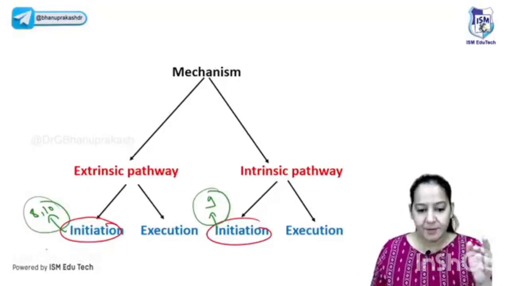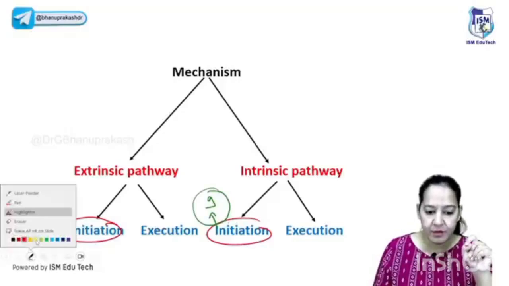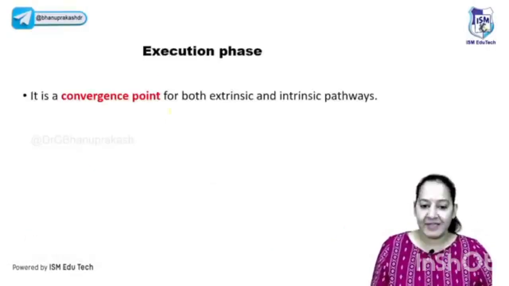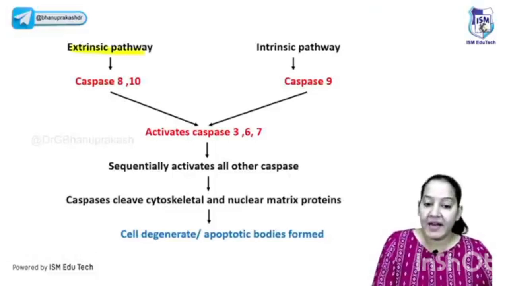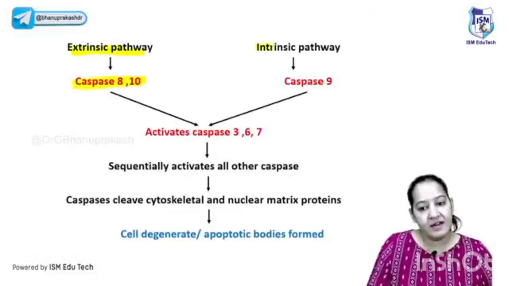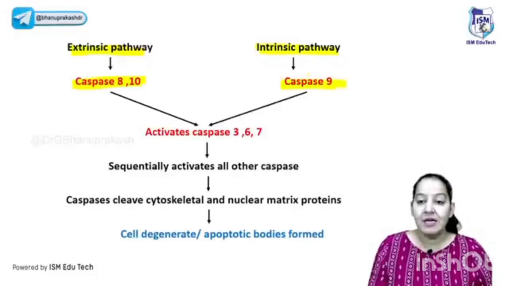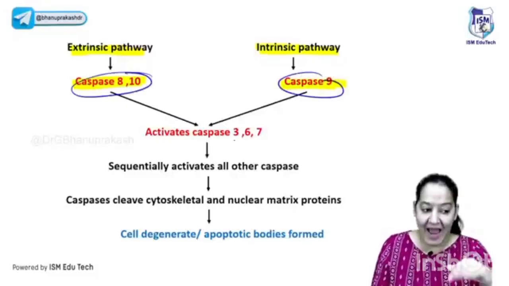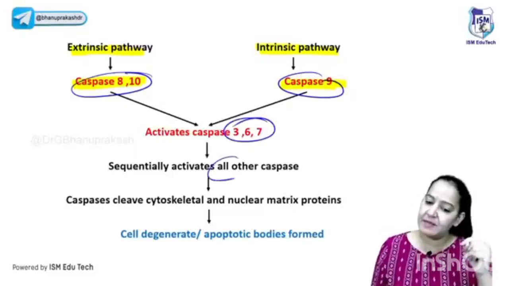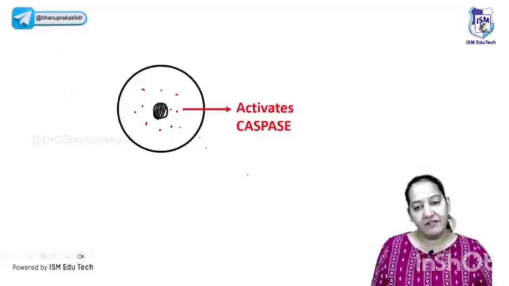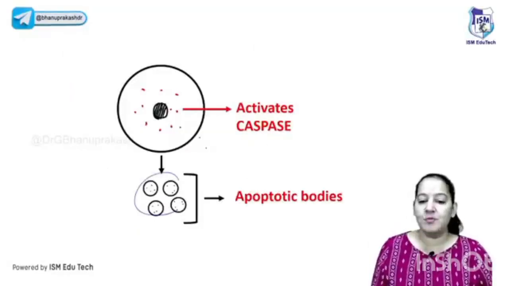Okay, now what's ahead? Let me tell you the execution phase of both of them together. The execution is common for both of them. In the execution phase, which is a convergence point for both, in the extrinsic pathway the first caspases activated are 8 and 10, and in the intrinsic pathway the first caspase activated is caspase 9. Caspase 8 and 10, and caspase 9, activate the next caspases 3, 6, 7. And they activate all of the caspases. And once all the caspases are activated, you know what happens. All the caspases will convert the cell into multiple apoptotic bodies.